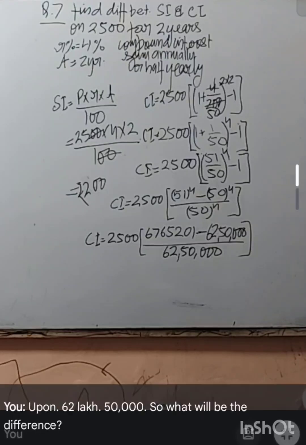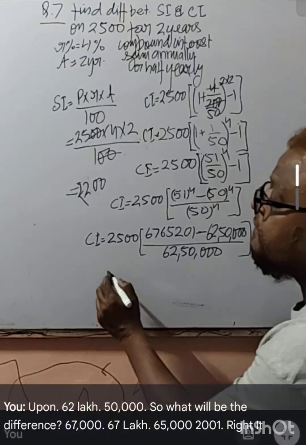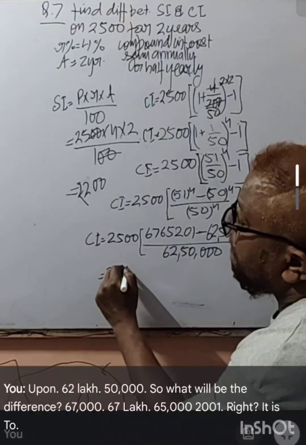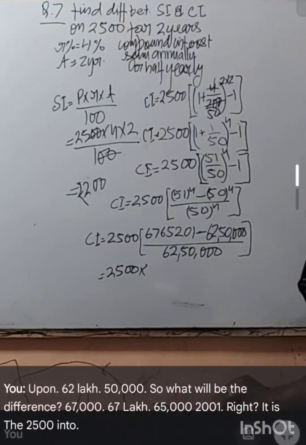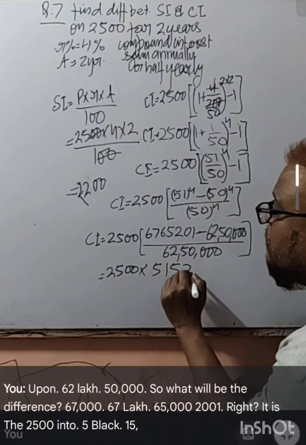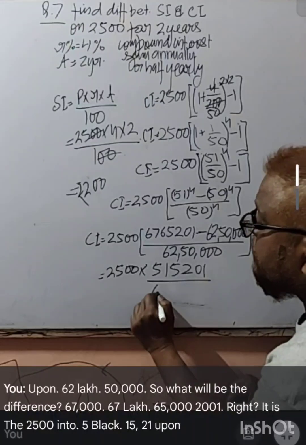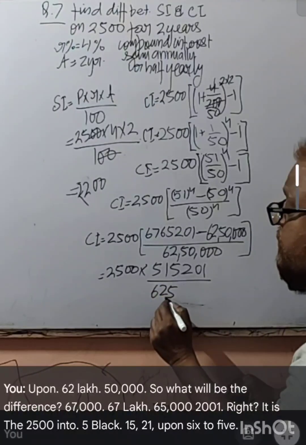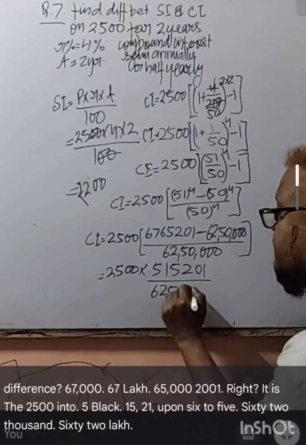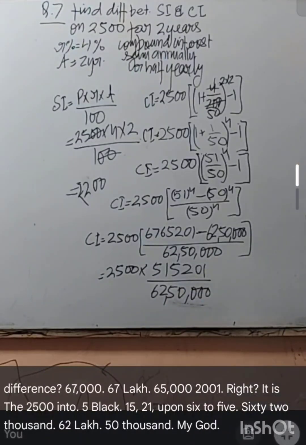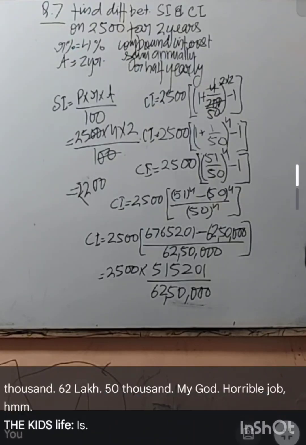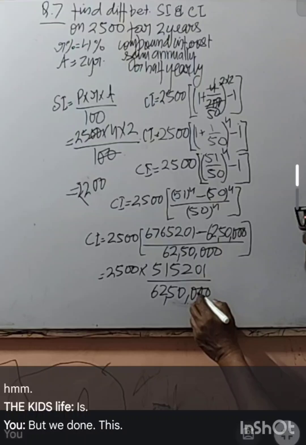So what will be the difference? 67,65,201 minus 62,50,000 is 5,15,201, upon 62,50,000 times 2,500.